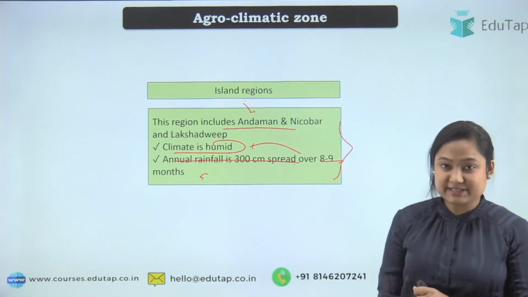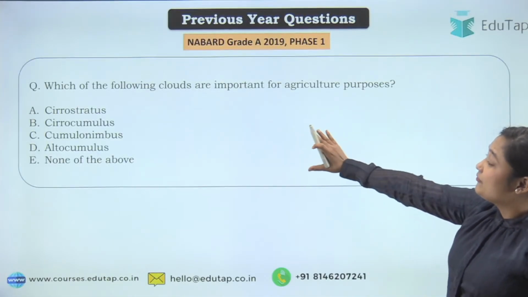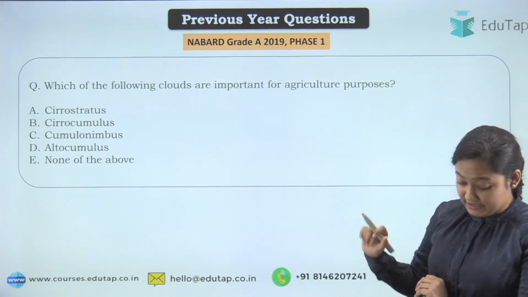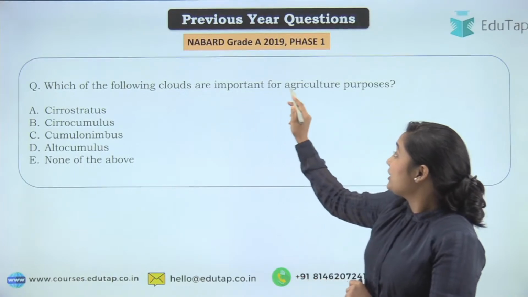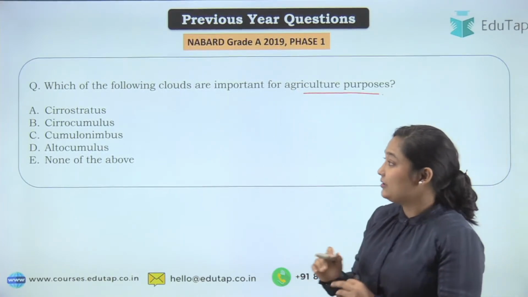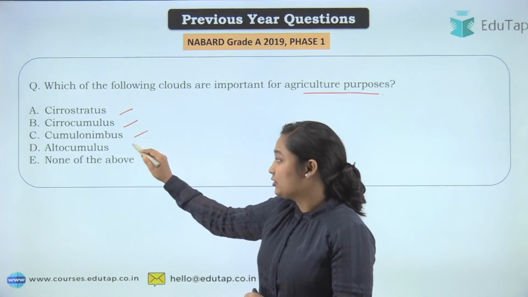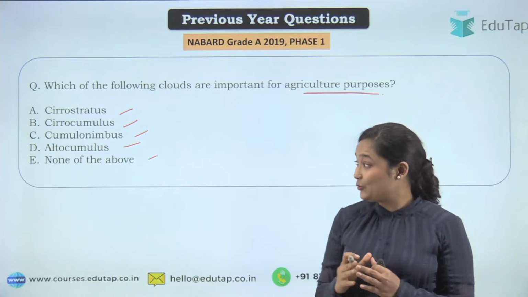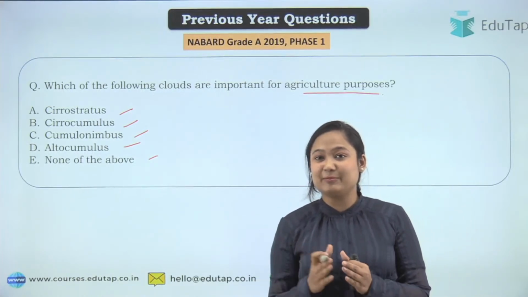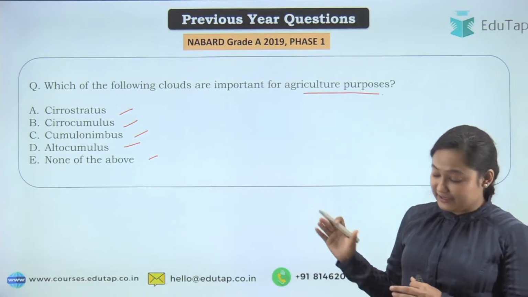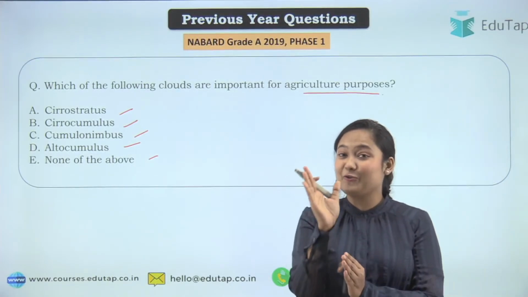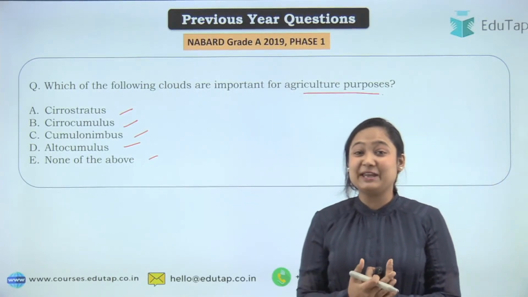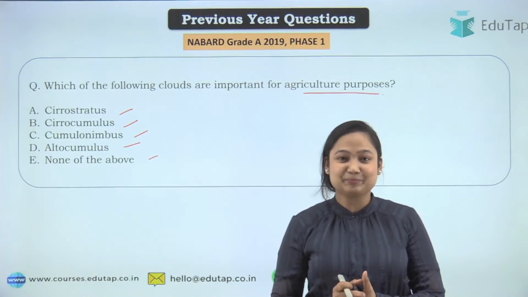So now let's move to today's class. First of all, we need to take a quick look at the PYQs. From the cloud portion, what kind of questions are there? Which of the following clouds are important for agriculture purposes? Your options are Nimbostratus, Cumulus, Cumulonimbus, Nimbus, or none of the above. Those of you who want to attempt this question right now can try. I'll wait for a moment, then we will discuss. Don't worry if you don't know, we will discuss it, and in the end you will be able to give the answer.